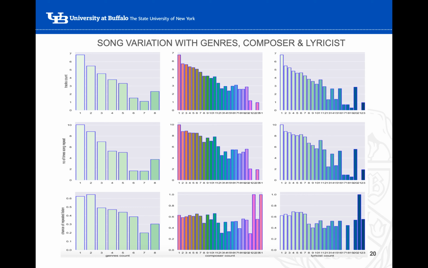But in the case of genres, we could actually see that there is a trend: for particular genres the popularity, or the chance of repeated listens, is high, and for certain genres it's a bit low. That is very similar to how things are in normal life as well, with pop and rock cultures having much more popularity compared to some other genres.